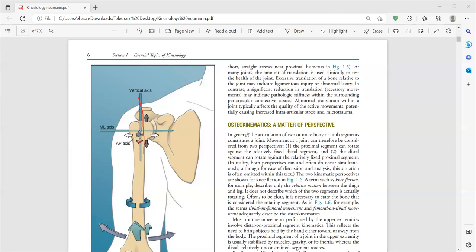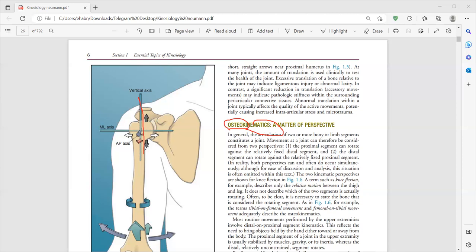The last point we need to talk about is osteokinematics and arthrokinematics. What is the difference between them? Osteo means bone. Kinematics means motion. It's about the movement of the bone. It's the motion we are talking about: flexion, extension, abduction, adduction. This is movement of the bone causing flexion, extension, abduction, adduction, and this is all called osteokinematics. It has another name, physiological movement.